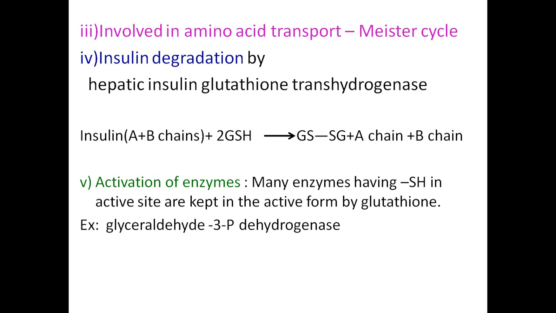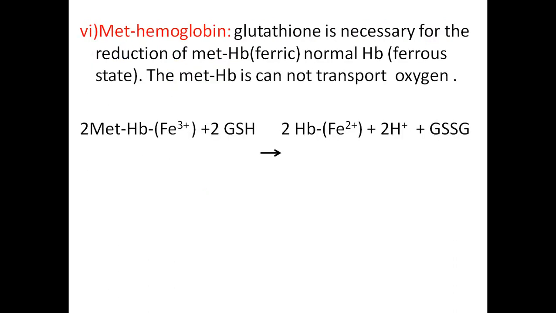Many enzymes have an SH group, a sulfhydryl group, in their active sites and are kept in the active form by glutathione. For example, the active site of glyceraldehyde 3-phosphate dehydrogenase consists of these sulfhydryl groups. So glutathione is required at various places. In methemoglobin formation, glutathione is necessary for the reduction of methemoglobin to normal hemoglobin.